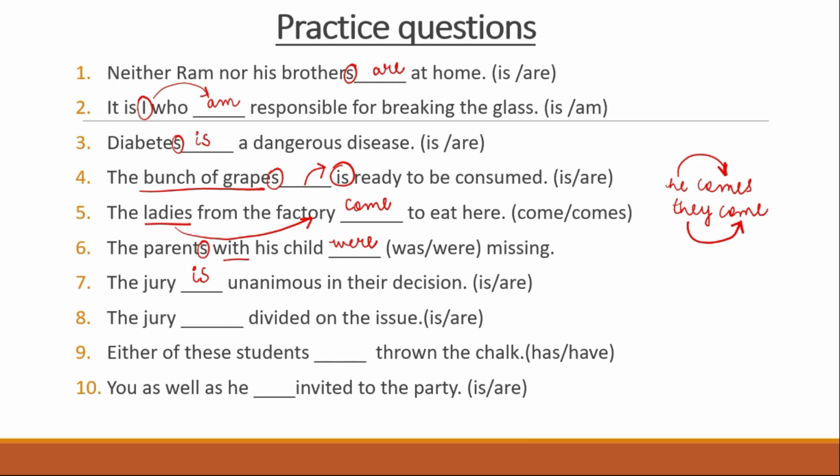The jury dash divided on the issue. Now I told you jury is considered as one entity. Yes, so the answer should be singular. But here their opinion is divided, so it is different. So here the answer will be are. Only if the jury is considered as one entity when their action is also considered as a whole. If their action is divided, then it will be plural because the jury will be considered different. This is a very important question.